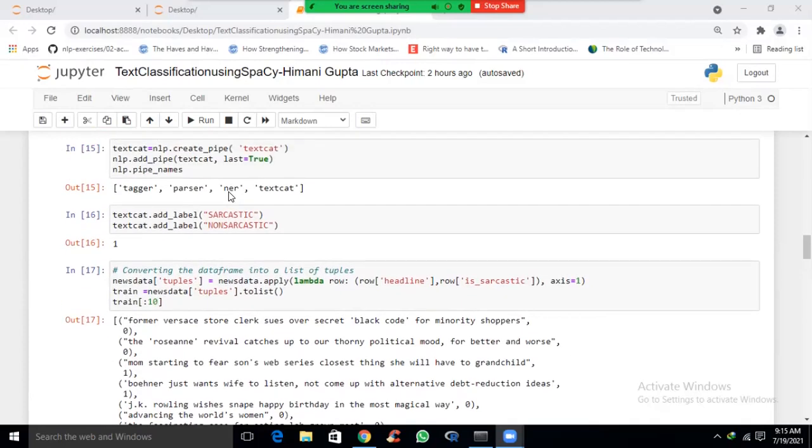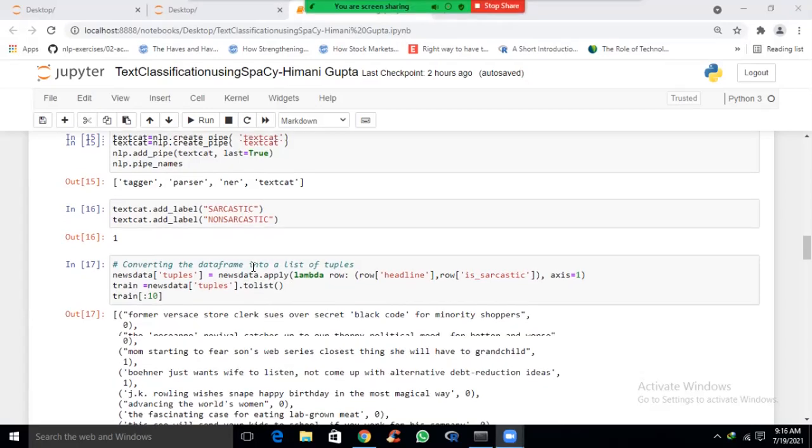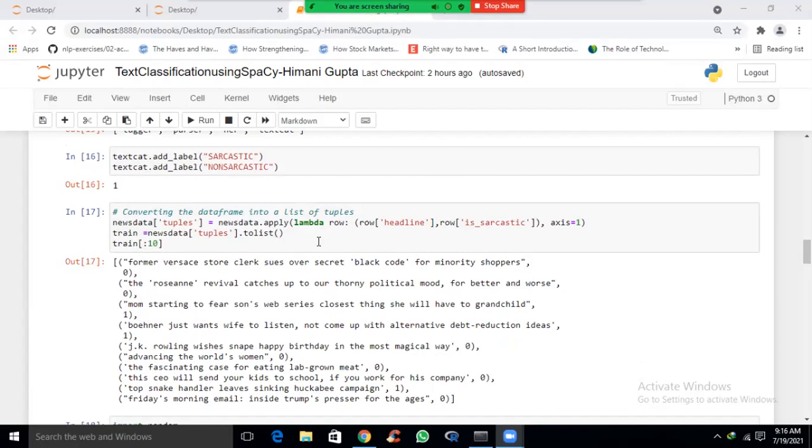Then we have created a new pipe textcat. Then we have added labels into this pipe. So now we will build a model for news sarcasm detection. For that, we need to prepare the data